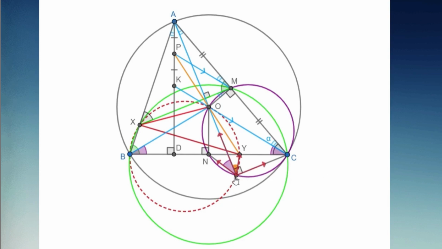Note that angle OZC is 90 degrees. Now, looking from point O, we need to prove that the rays ON, OA, OY, and OK are harmonic. Since OP is the median of AK and ON is parallel to AK, since both are perpendicular to BC, these four rays are indeed harmonic, and the problem is beautifully solved.